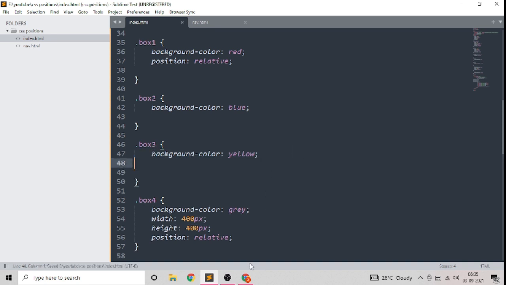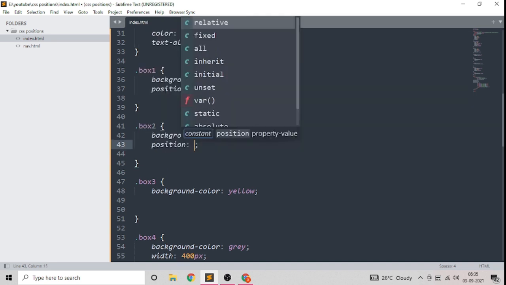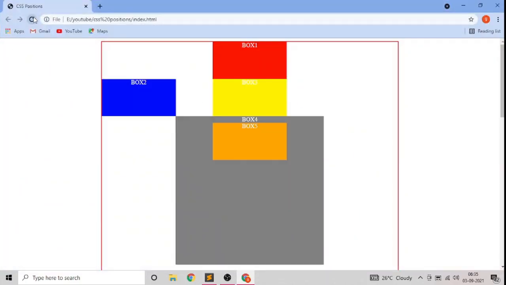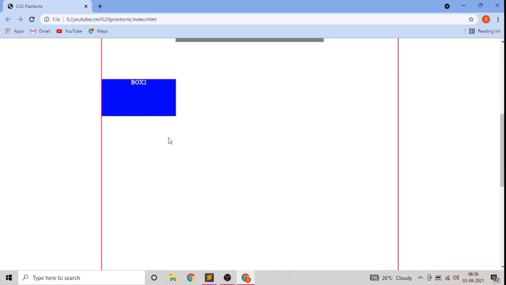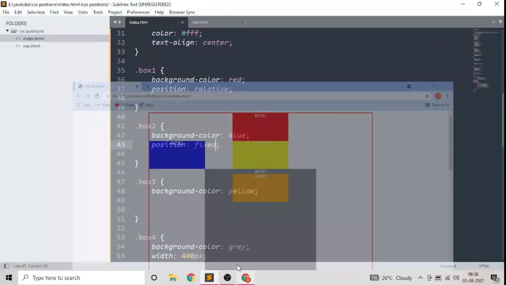Let's remove it. And the last is, I guess, position fixed. So suppose we give this box a position fixed. Now let's see what happens. Box 2 is here. Now we refresh it, and like absolute, it also takes this box out of the flow, out of the normal HTML static flow. Now if we move it, see, it is fixed now, but it is maintaining its position. It was here, it just took it out of the flow.